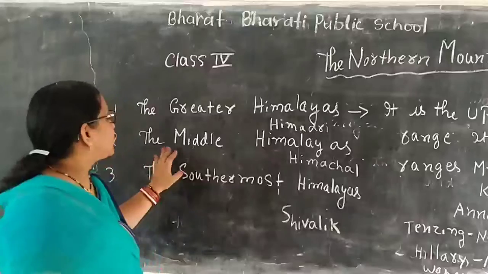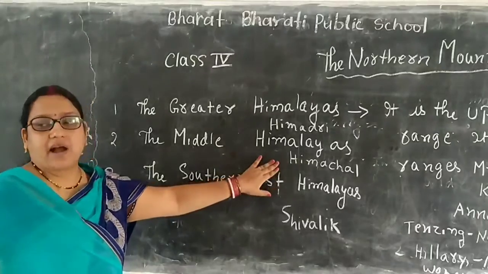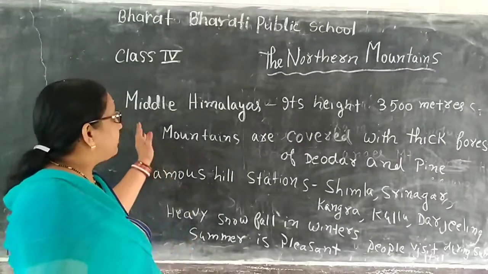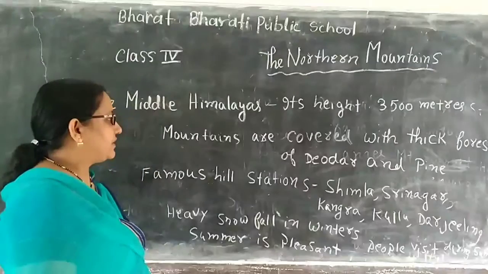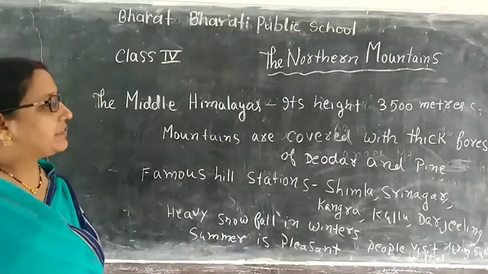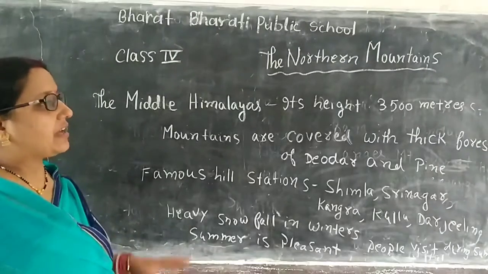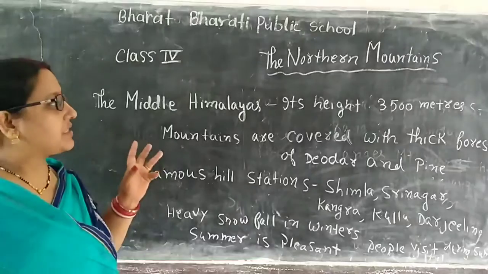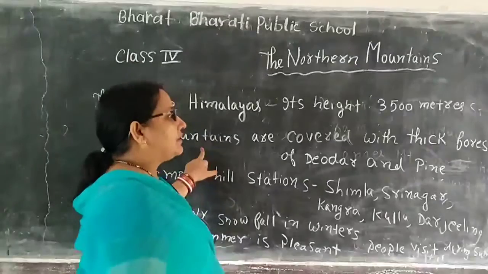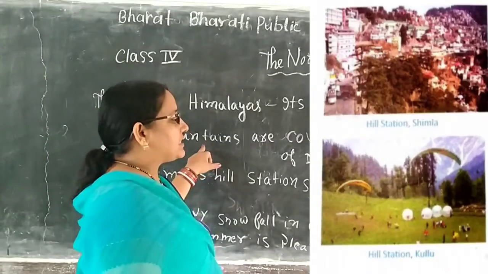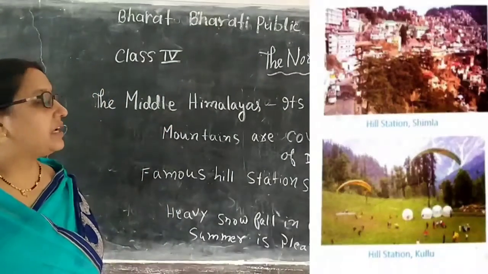Now we go to the second part, the Middle Himalayas, also called Himachal. Its height is 3,500 meters, and it is always covered with thick forests of deodar and pines. In these mountains, the famous hill stations Simla, Srinagar, Kangra, Kulu and Darjeeling are included.